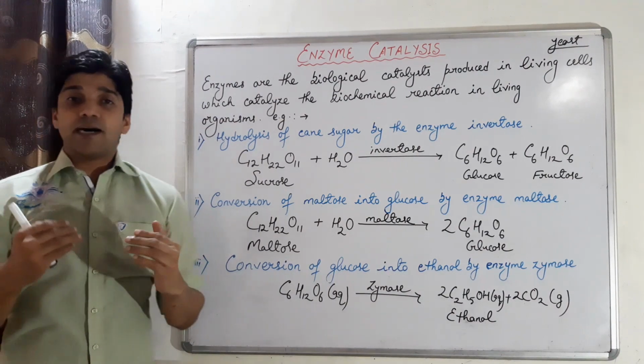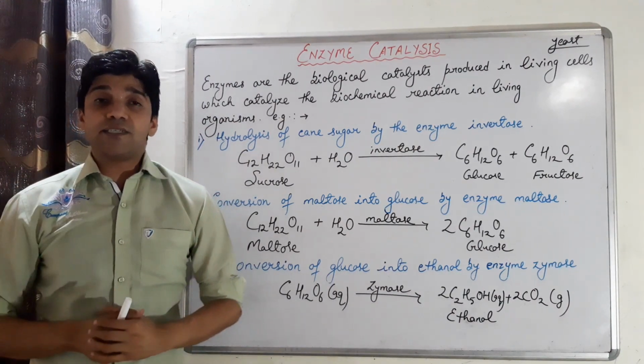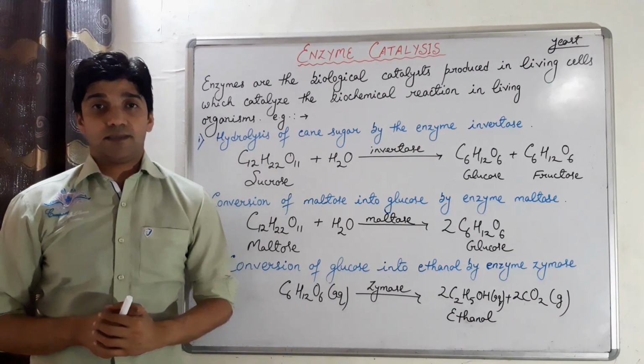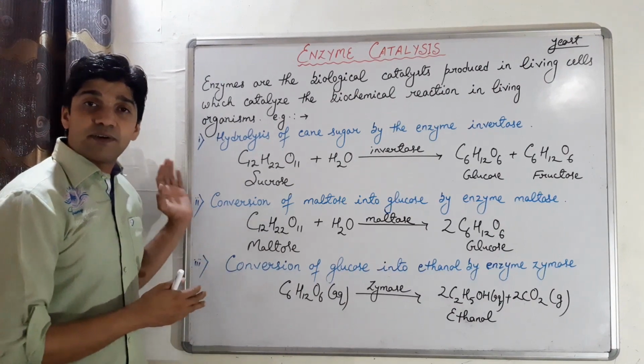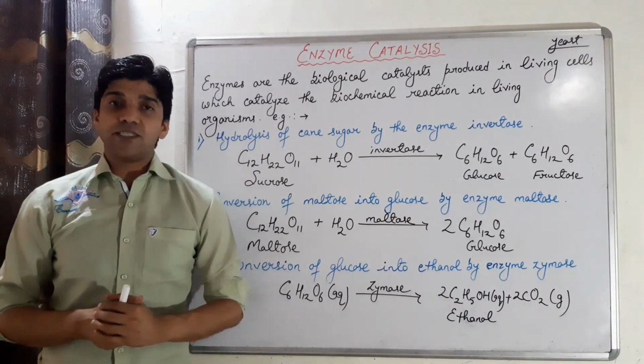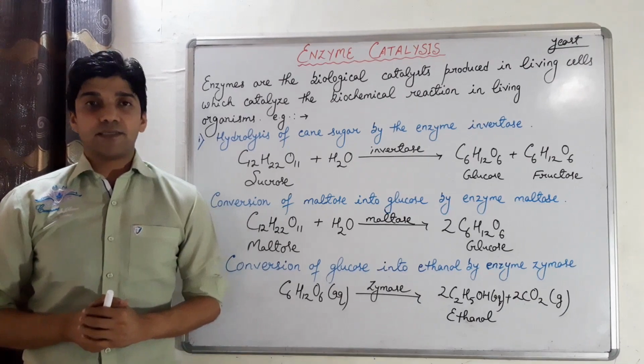Now we'll discuss the important characteristic features of enzyme catalysis. तो आप इसको नोट करो.